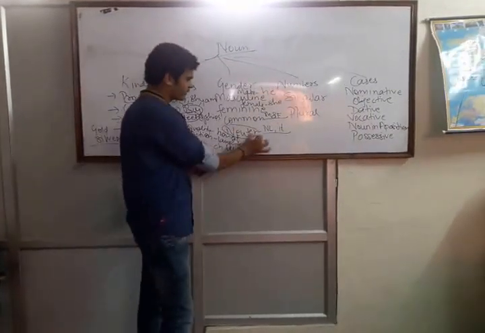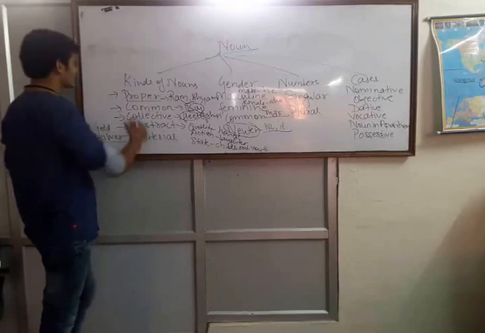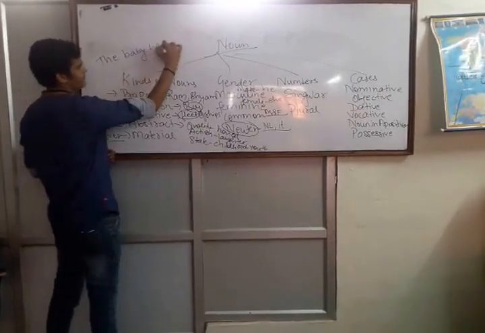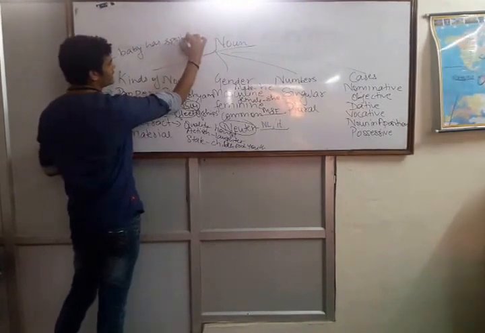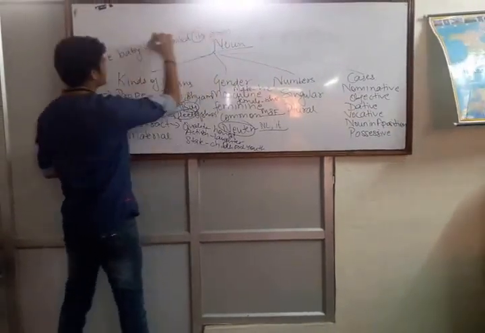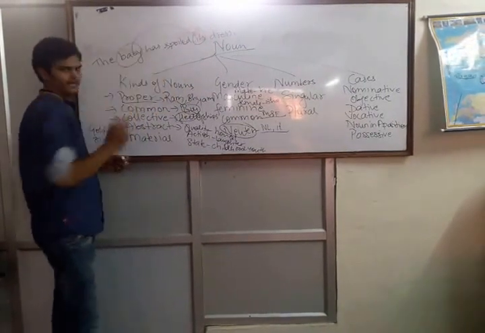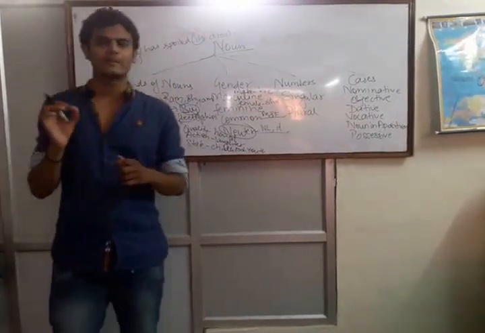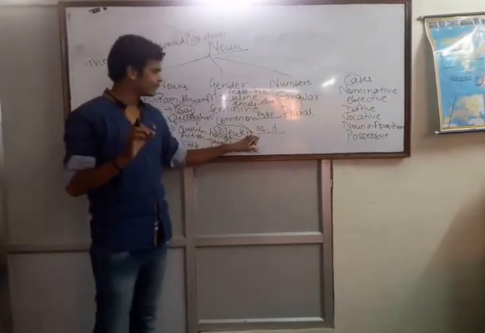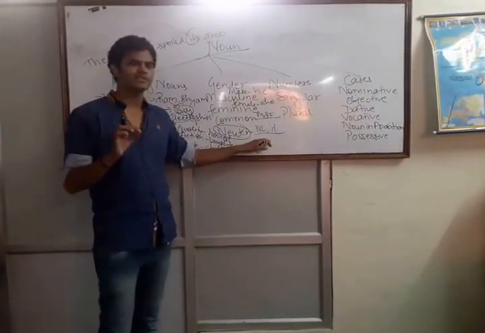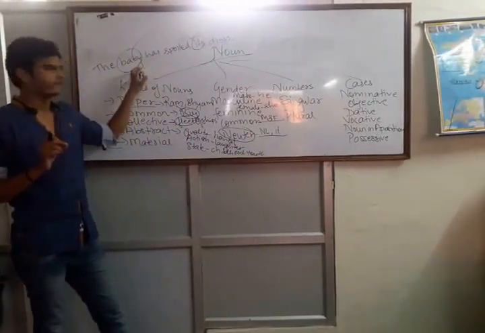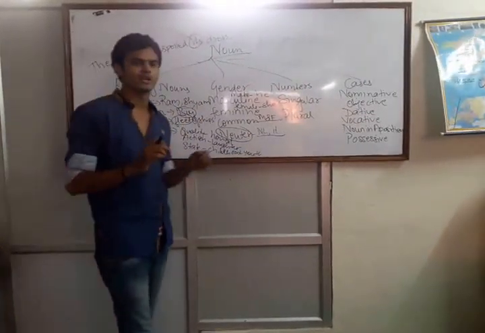We can expect a question from neuter gender, and that question can be: the baby has spoiled its dress. Here, its is used for baby, whereas baby is a living being. Neuter gender implies non-living, but here we are using its for baby, whereas it should be his or her.